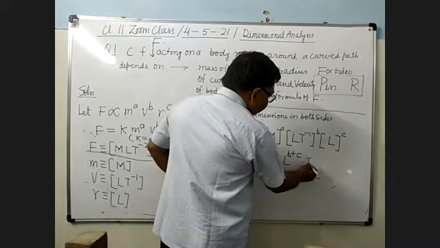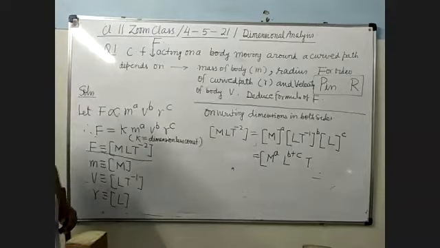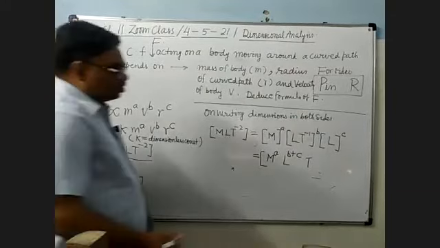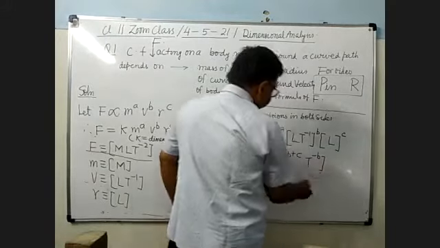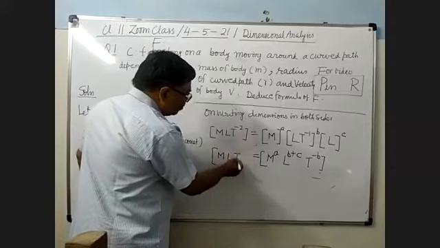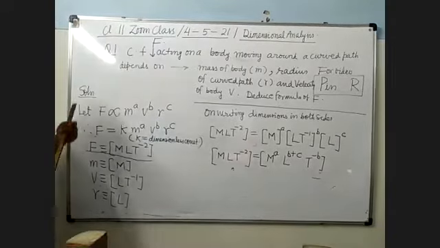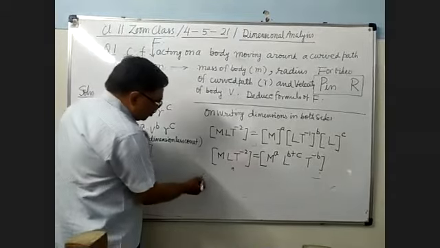And T, what will you get? How many powers? T power is minus 1, but the whole power is b. So T power is minus b. Here it is MLT minus 2.